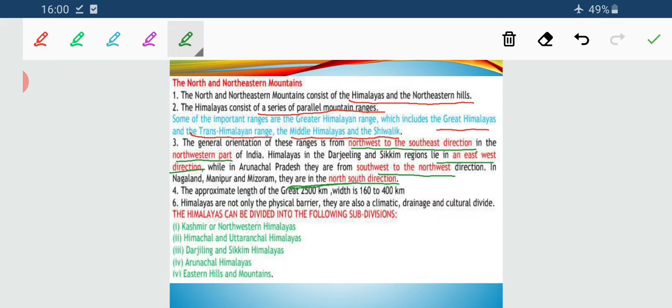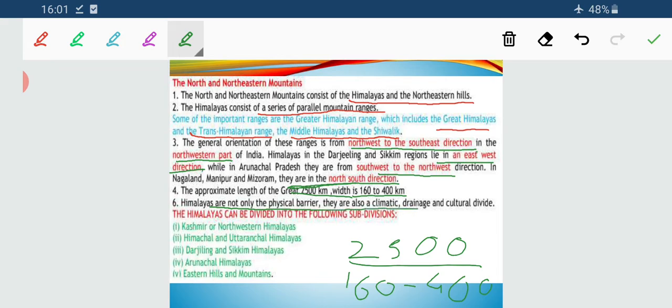And the total stretch of the Himalaya is 2500 km, and the width is 160 to 400 km. Another very important characteristic of this entire belt is that it is a physical barrier as well as a climatic, drainage and cultural divide. It is a climatic divide, which means it blocks the moisture-laden winds, and it also blocks the cold winds coming from Central Asia.